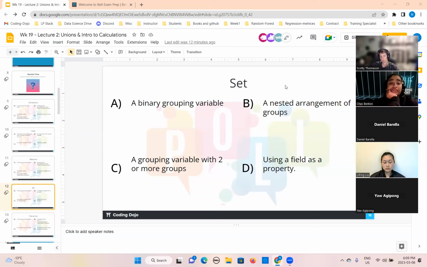Yes, correct answer. We are just grouping the variable with two or more groups. Okay.